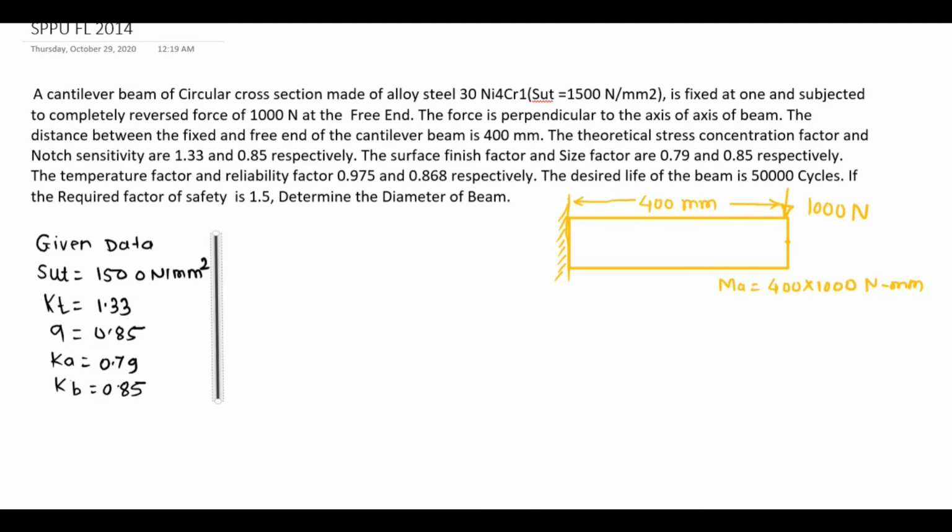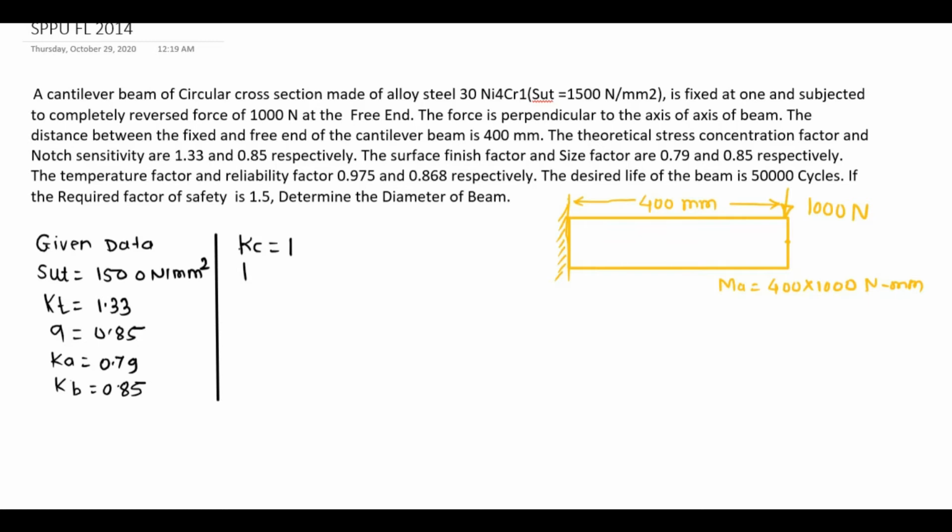Next they have given the temperature factor, denoted by Kd. Before that we will see the load factor, that is Kc. They have not given the load factor, so we have to consider it as 1.